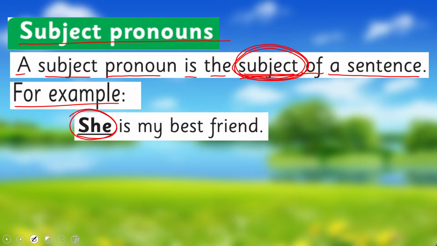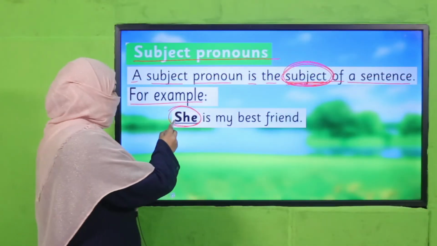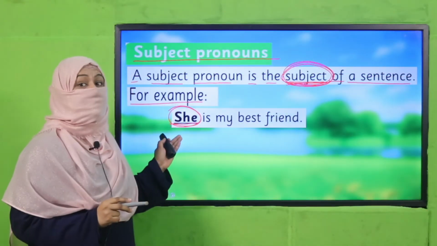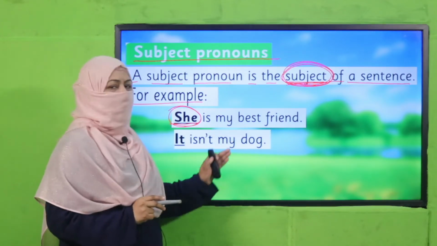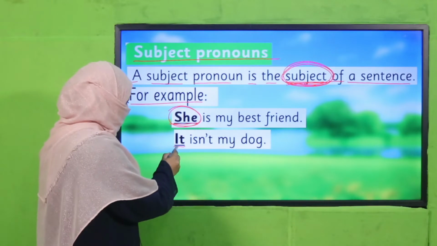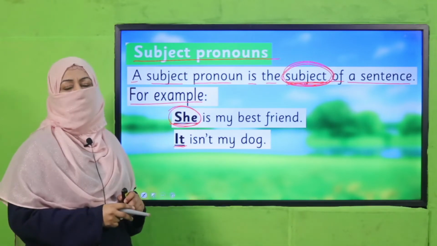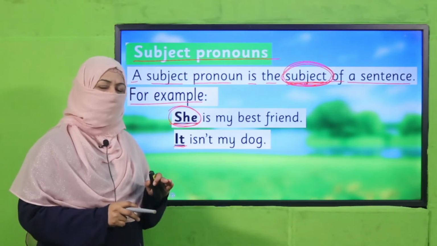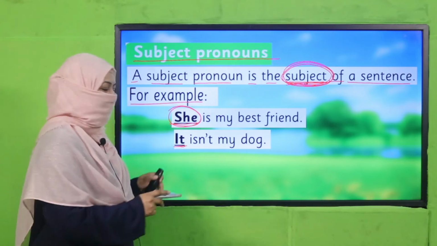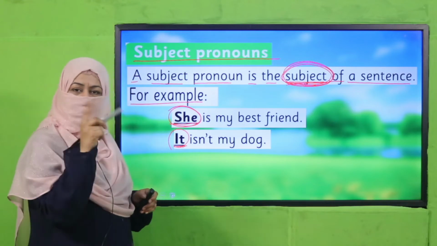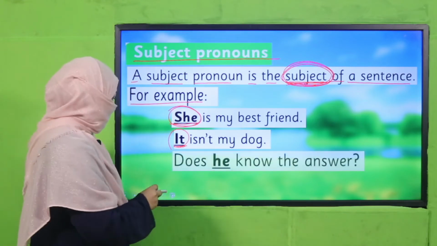I can say Aisha is my best friend. And when instead of Aisha I'm writing she, it is a subject pronoun, right? Isn't my dog, it. Now, it is referring to my dog, maybe I have named my dog, so I'm not using the name of my pet and I used it. So, it is a subject pronoun.